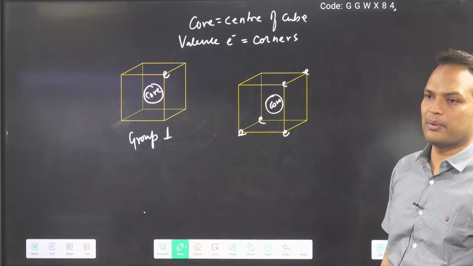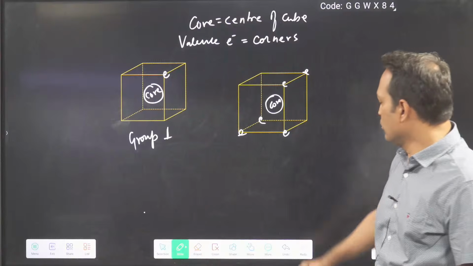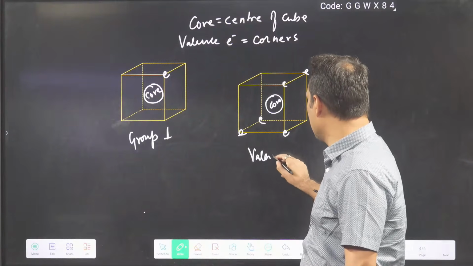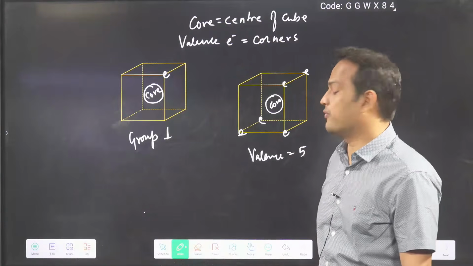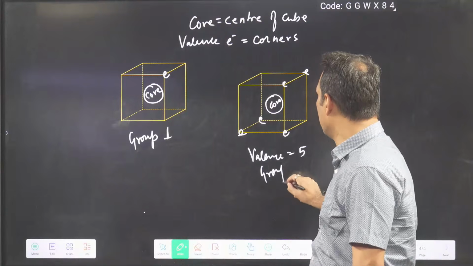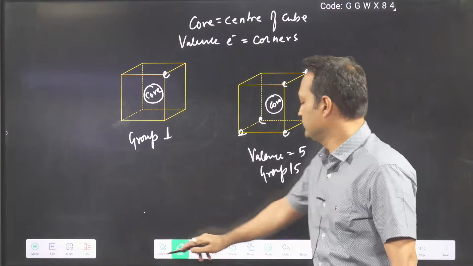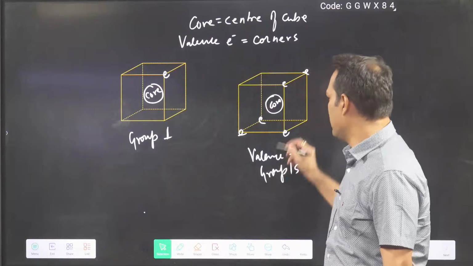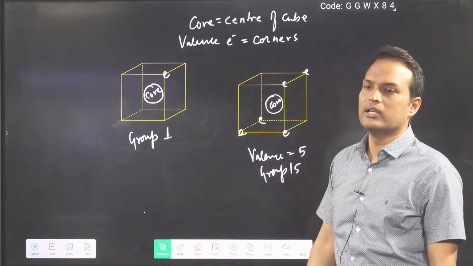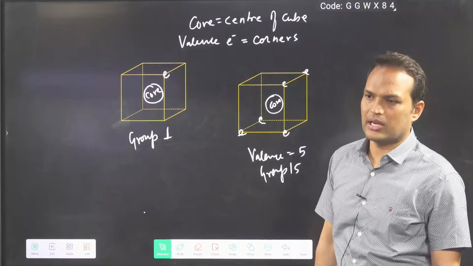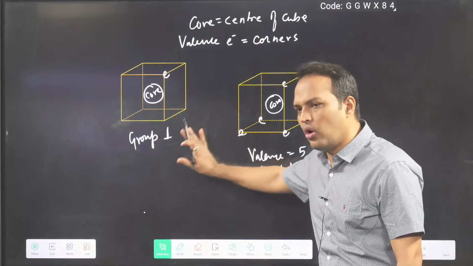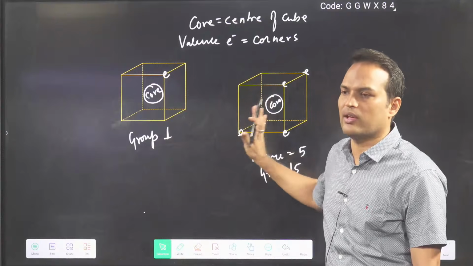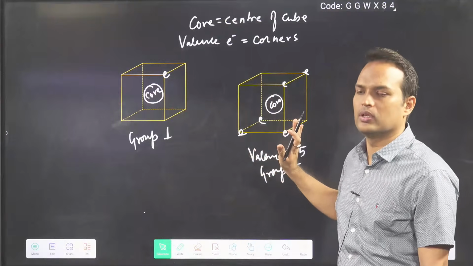So this type of representation we can give you. You will say, sir, valence electron 5. Valence electron 5 is present in group 15. These are simple. If I write 8 valence electrons, that means noble gas. So these are all written in NCERT. That's why we are telling you.